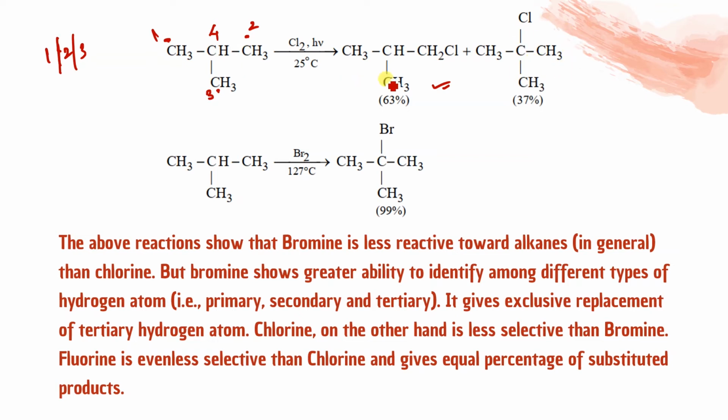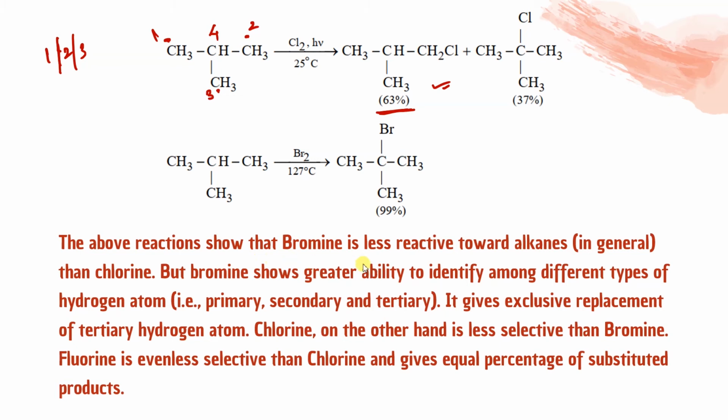Here, it will give you a mixture: 63% of this product, that is 1-chloro-2-methylpropane, and 37% of 2-chloro-2-methylpropane. If we do the same reaction with bromine, it will give you 99% of this one. Why? Because here we will follow what is written over here.